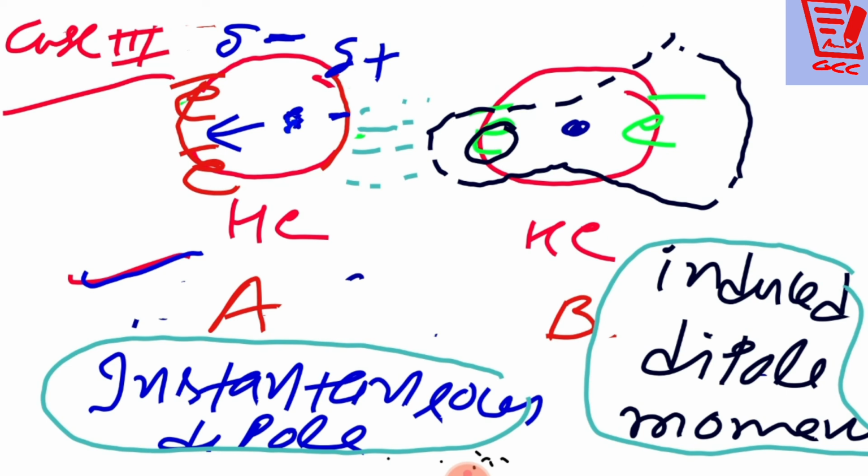And these forces of interaction are weak forces. Why are these weak forces? Because this is between the non-bonded atoms. The forces between instantaneous dipole and induced dipole moment are called London forces, because these were discovered by Fritz London. And just remember one thing, beta, this instantaneous dipole moment came for a moment only. After that it will be in the normal position.